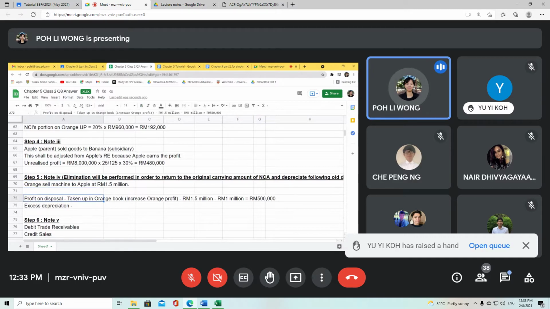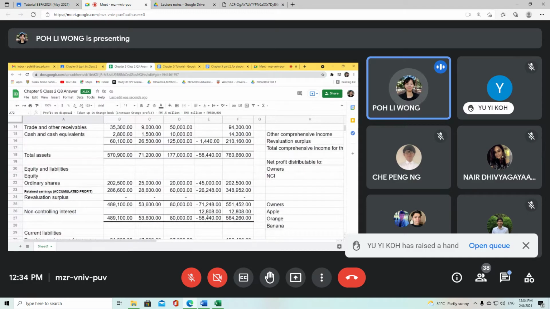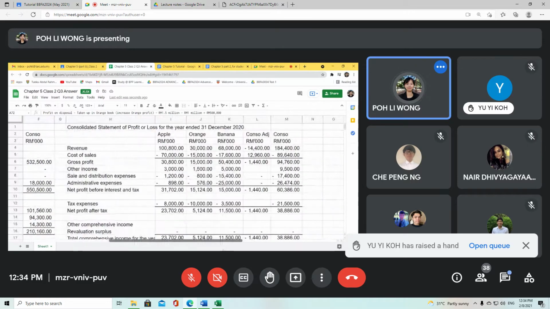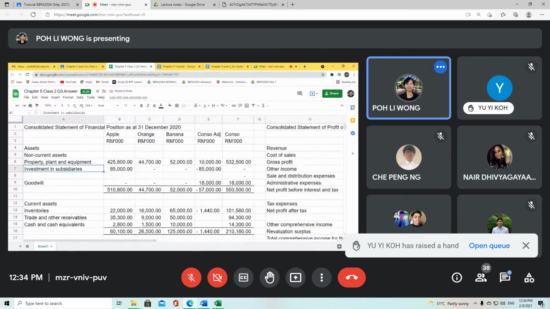Okay, so my profit on disposal here, since taken up in Orange book, increases Orange profit by 500,000, we have to take out the 500,000. Profit on disposal will be taken out from your other income of 500,000. Okay, and then your property, plant and equipment. Okay, the carrying amount has already increased by 500,000 because of the profit on disposal impact.